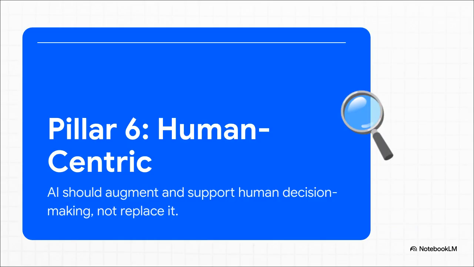Pillar 6 is being human-centric. And here's the key takeaway. The goal of AI shouldn't be to replace human expertise. It should be to enhance it. These systems should be designed as powerful tools that support our judgment and our agency, always keeping a human in the loop.